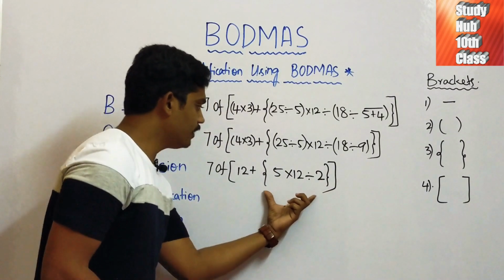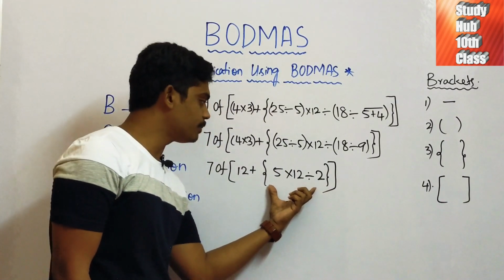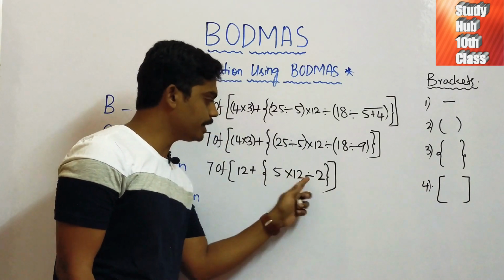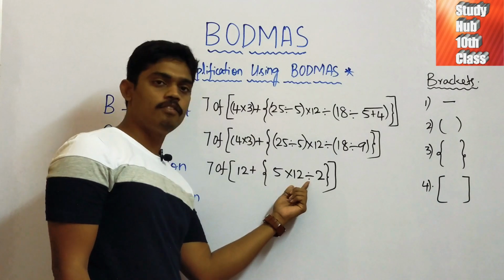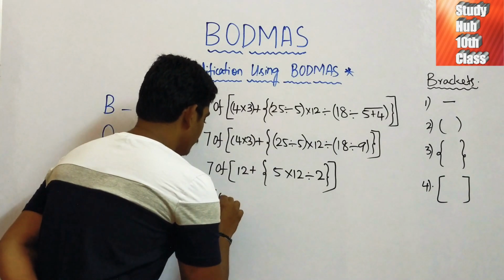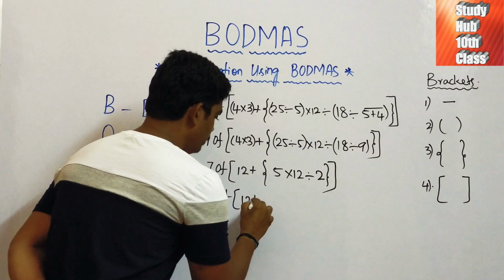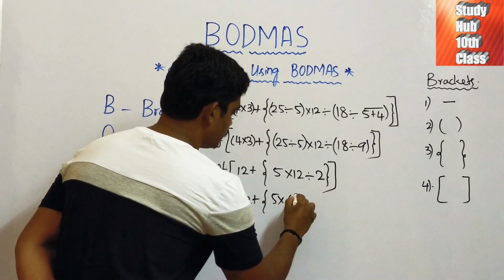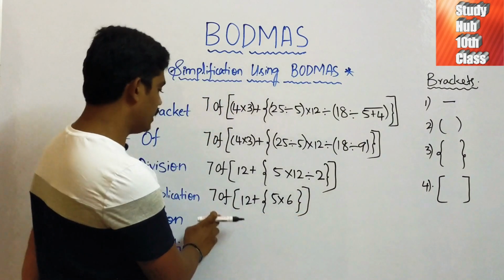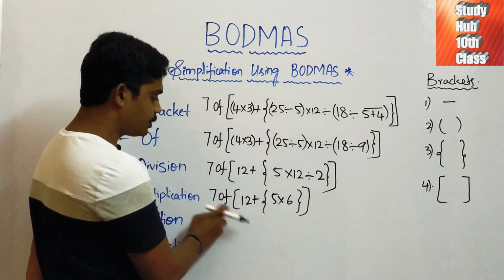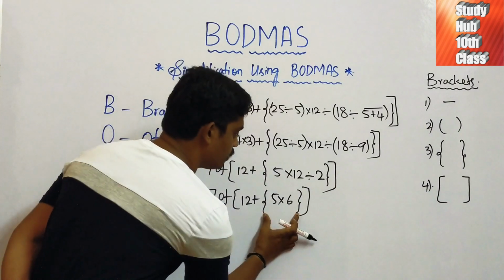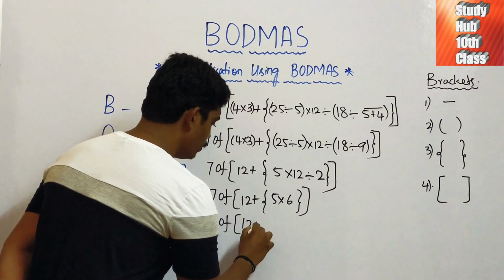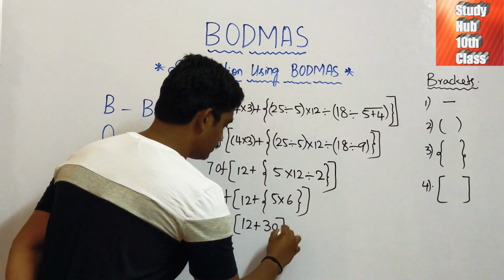Here we have a flower bracket, which is to be given highest priority, but inside the bracket we again have two mathematical operations, multiplication and division. Division we solve first, then we multiply. So 7 of 12 plus 5 into 12 divided by 2 is 6. Now we have of, flower bracket and square bracket. Out of all these we solve the flower bracket first. 7 of 12 plus 5 6s are 30.